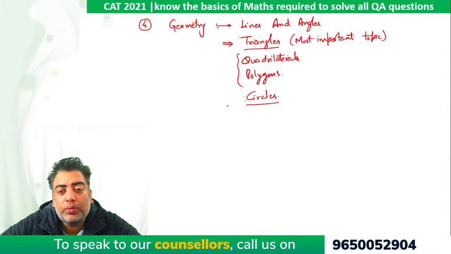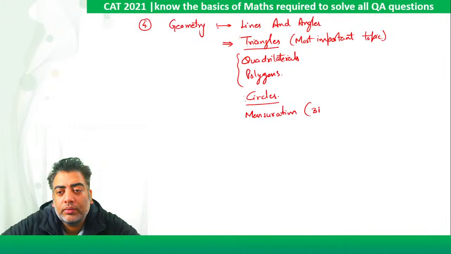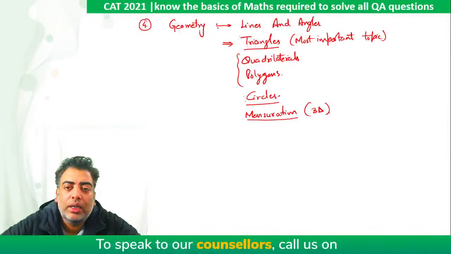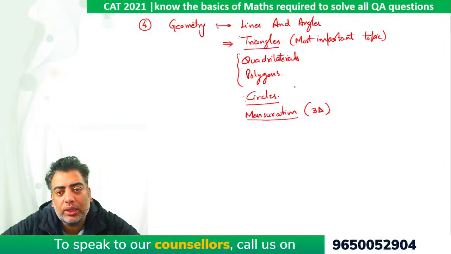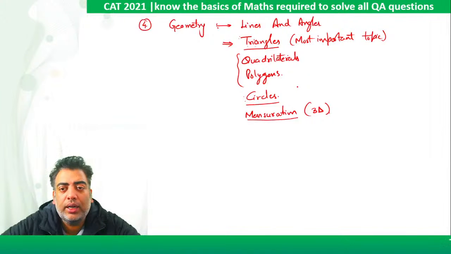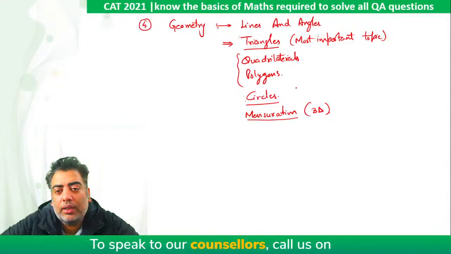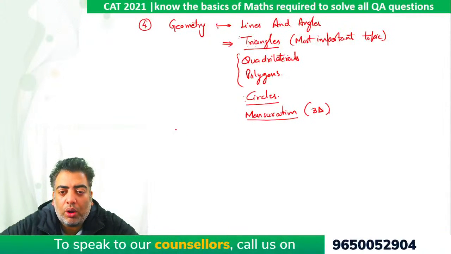Then we can also move on to mensuration, which is 3D geometry, right? In mensuration, the type of questions that are being asked are based on the volume or area, surface area, total surface area, lateral surface area of the 3D figures given to me, which include cube, cuboid, it can be a cylinder, a cone, a sphere, a pyramid or a prism in general, right? Then this year, a lot of questions were based on coordinate geometry also. But mind you, the questions were very, very, very easy.